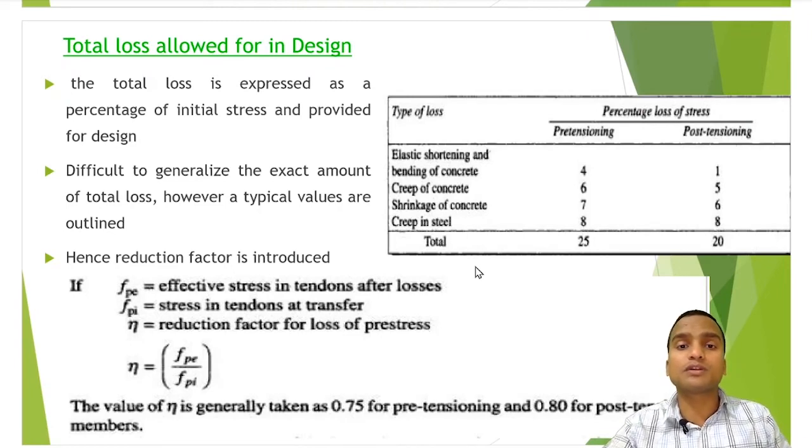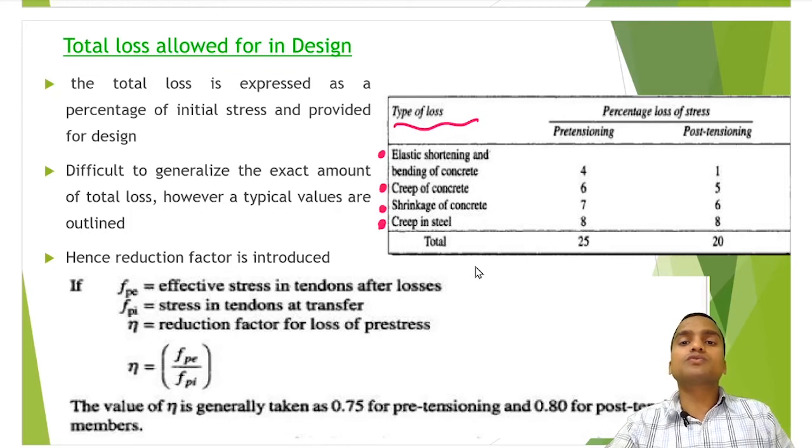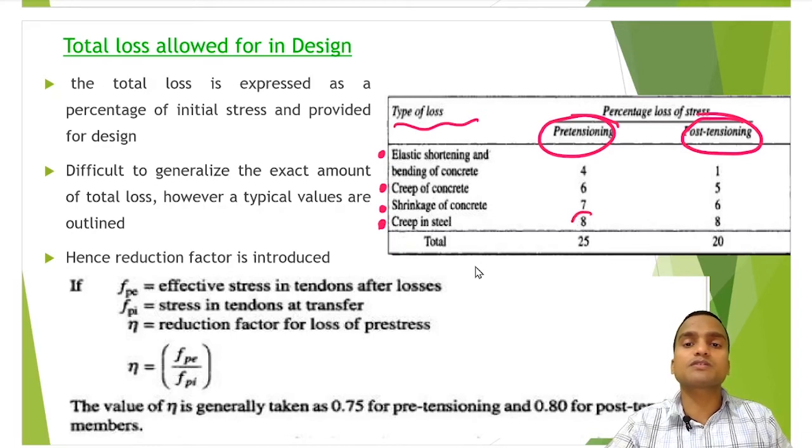And although it is very difficult to generalize the exact amount of total loss, however typical values are outlined, and this is given in the table of IS 1343, and types of losses are listed here: elastic shortening and bending of concrete, creep of concrete, shrinkage of concrete, creep in steel. So in case of pre-tensioning and post-tensioning, both of the values are given. Now you can see creep in steel is same as relaxation. So relaxation value is same in both of the cases.